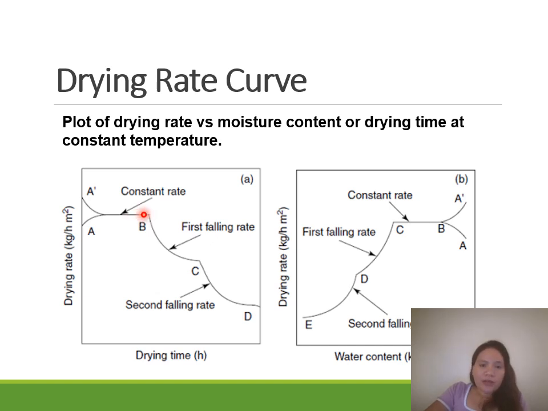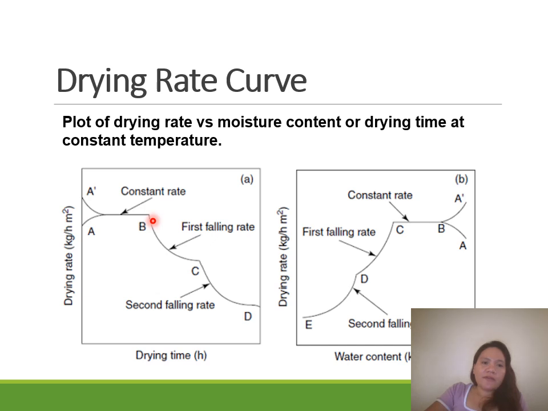So we have your constant rate and then your first falling rate. After the free water is removed, what comes next is your bound water.